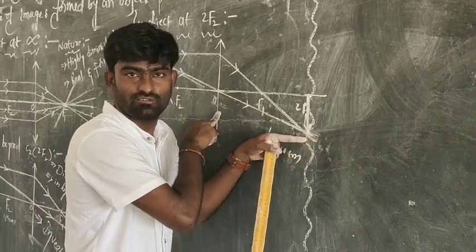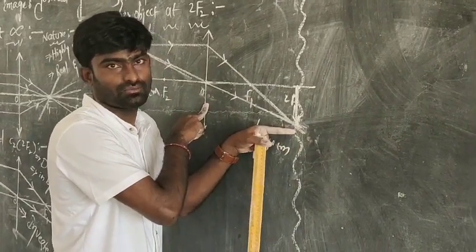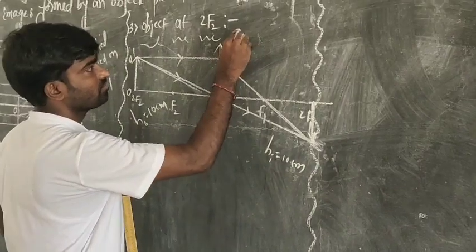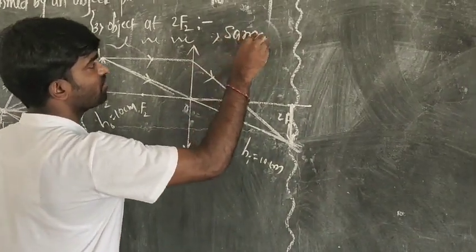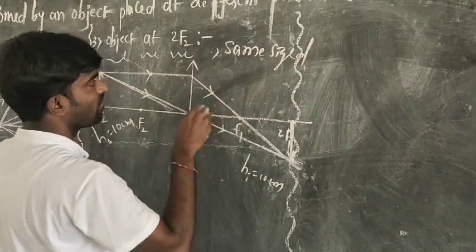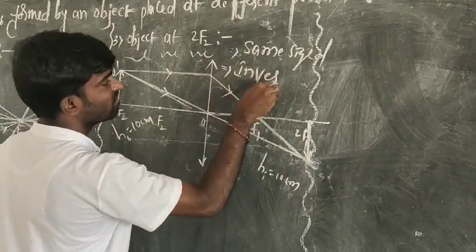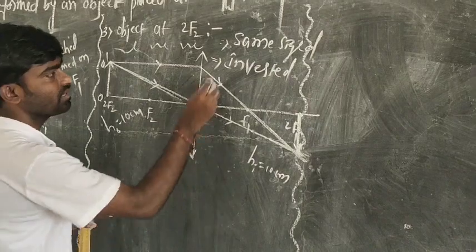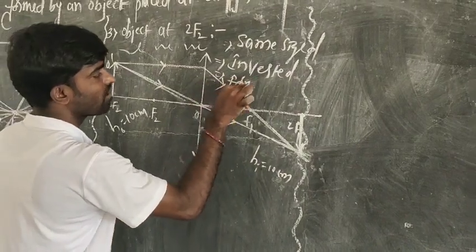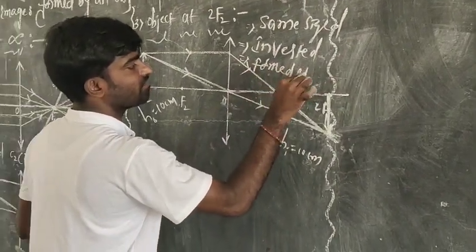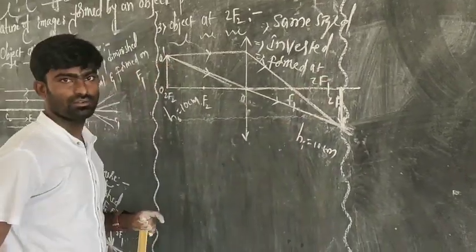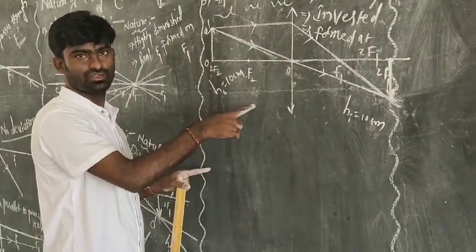That's why this case is one of the most important cases. So now the nature: same sized and vertically inverted, and is formed at 2F1. That's about this case.